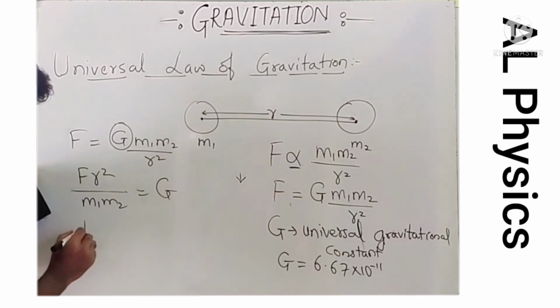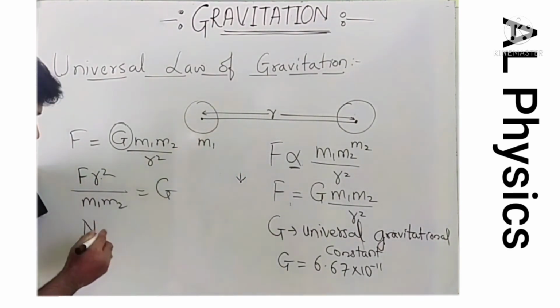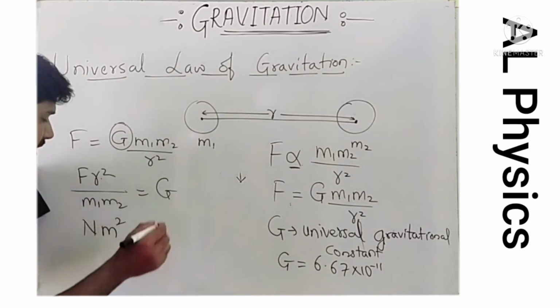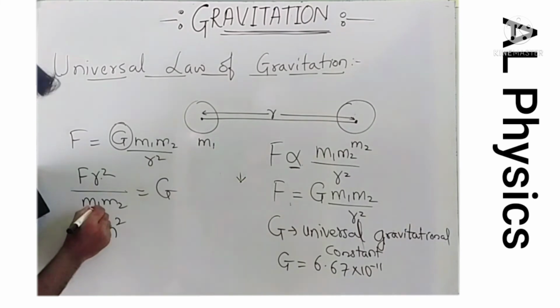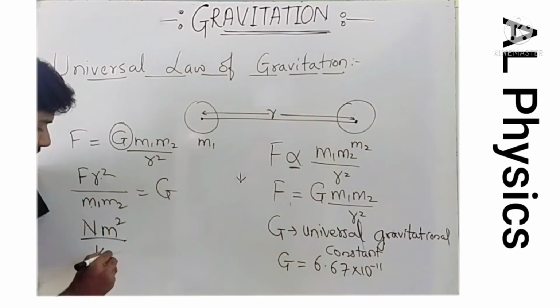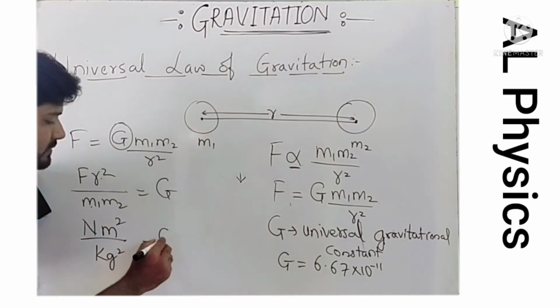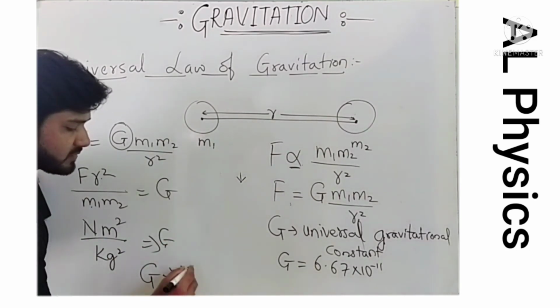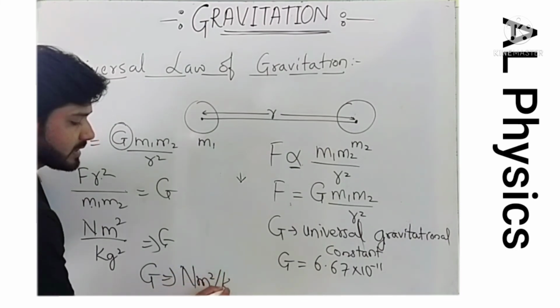Force is measured in Newton, R is distance, and this distance is measured in meter, so it is meter square, and divided by mass, which is measured in kg, so it is kg square. So this is G. So the SI unit of G is Newton meter square per kg square.